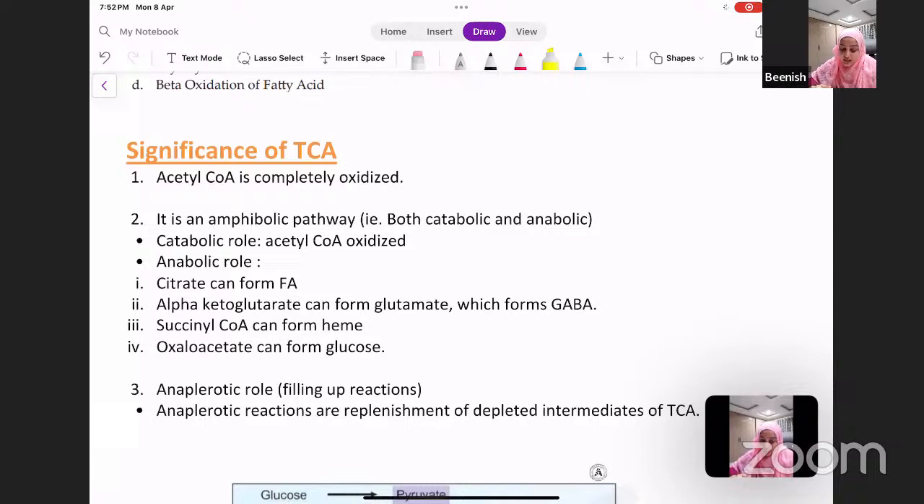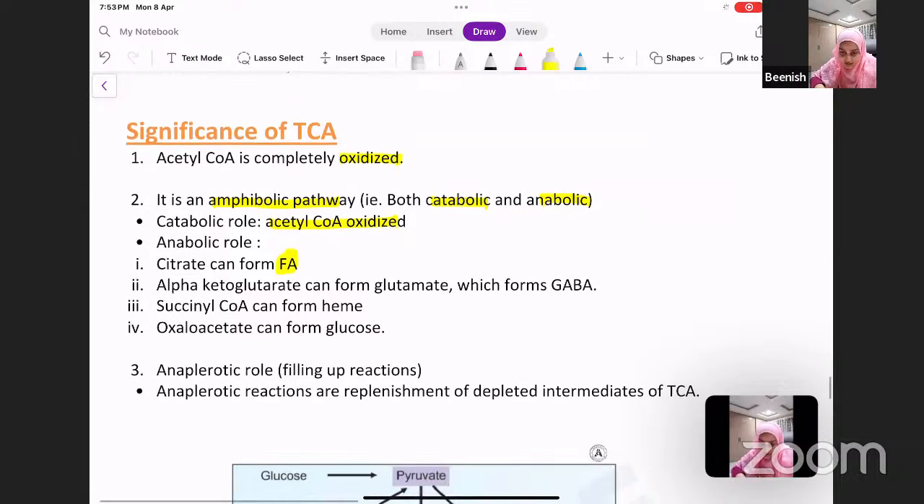Now moving on to the significance of TCA. So acetyl-CoA is completely oxidized. So one of the significance of TCA or the importance of TCA is complete oxidation of acetyl-CoA. The other is it is an amphibolic pathway. What is an amphibolic pathway? That it has both catabolic and anabolic roles to play. So the catabolic role of TCA is acetyl-CoA being completely oxidized, and the anabolic role being citrate can form fatty acids, so fatty acid synthesis.